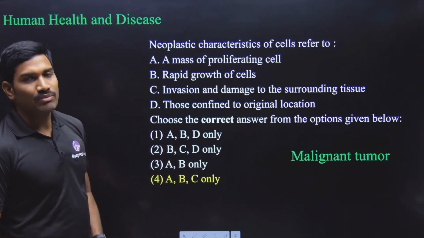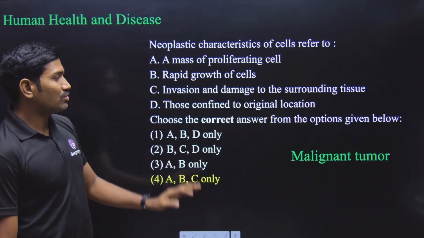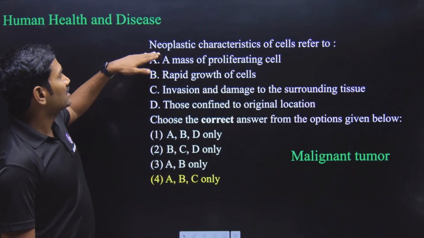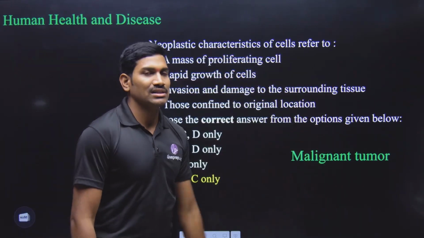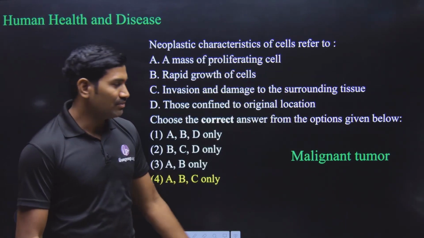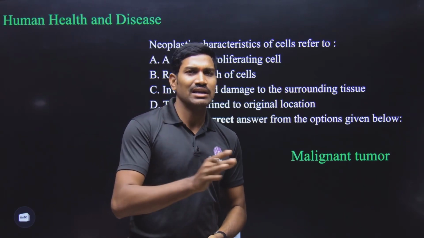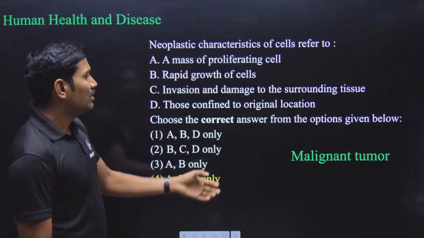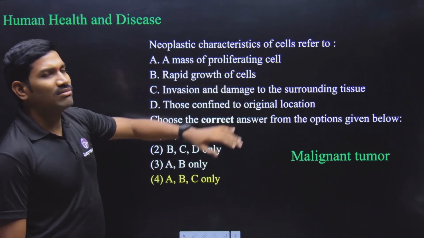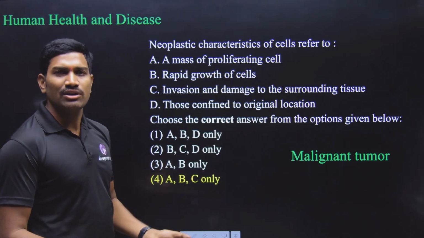Next one, from the human health and disease. From this also huge number of questions they have asked. Next one, neoplastic characteristics of the cells. Neoplastic here, please remember, with respect to the malignant tumors they are talking. In NCERT very clearly they have given this particular sentence. A mass of proliferating cell. Yes, this is the general property of the tumor cells.